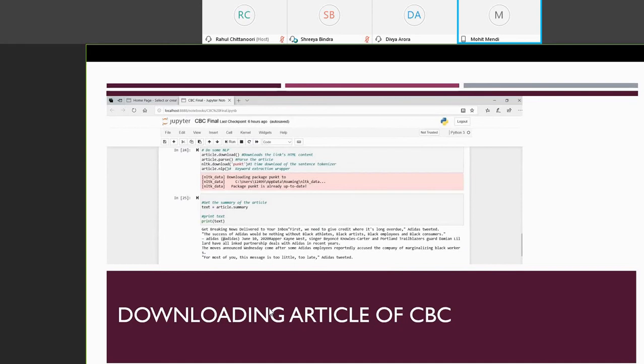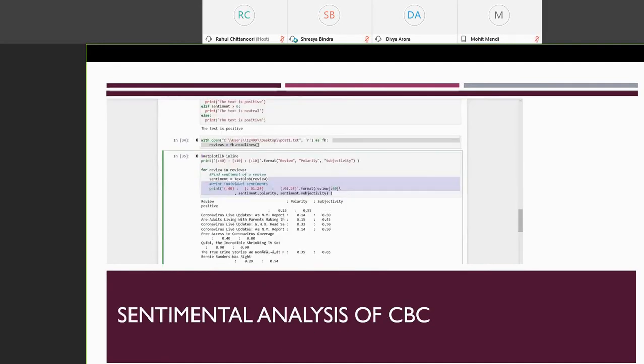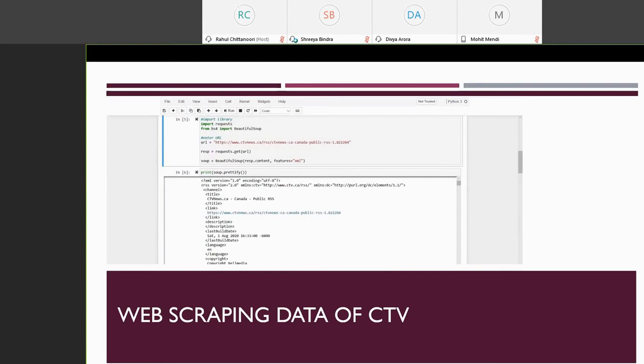So basically, after the importing of the article, the summary of the article has been taken, and polarity and a few other analyses have been performed on this. Over to you, Srita. Next slide, please, Shreya.